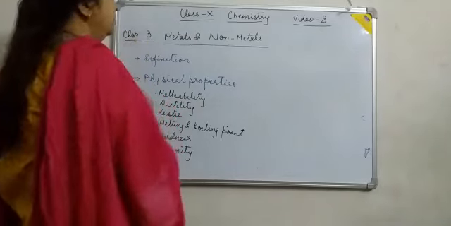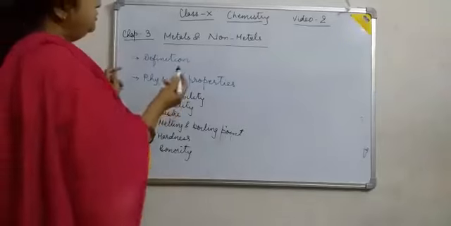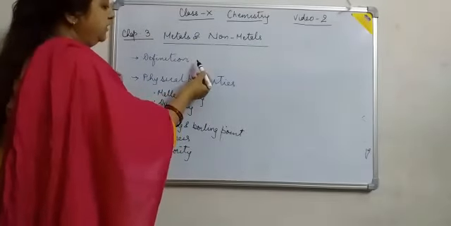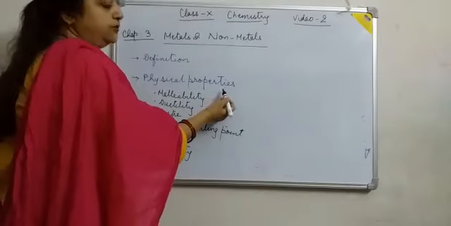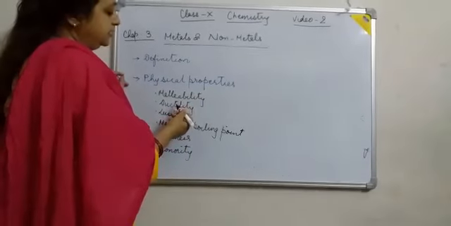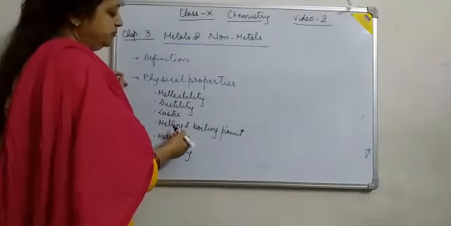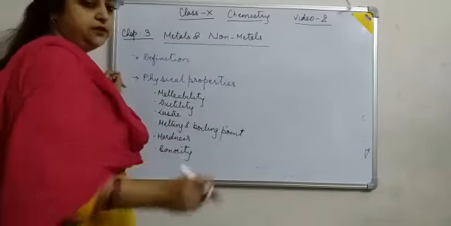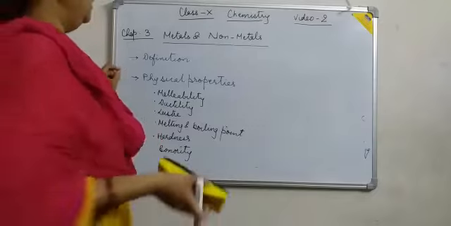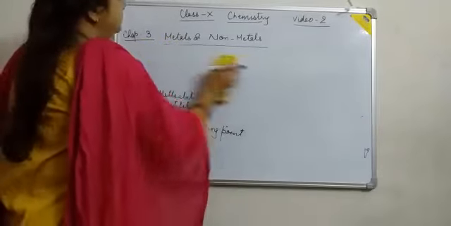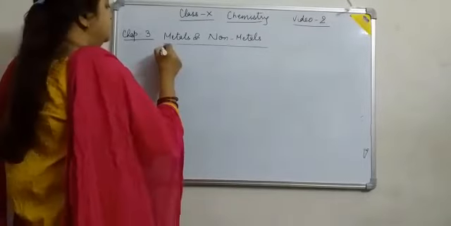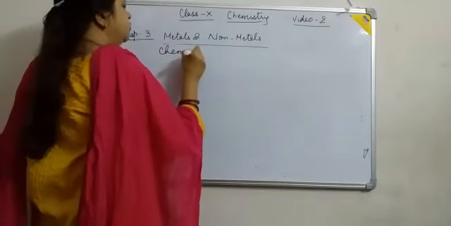This is the second video of chapter 3, metals and non-metals. In the previous video we discussed the definitions of metals and non-metals and their physical properties like malleability, ductility, luster, melting point, boiling point, hardness, sonorosity with their exceptions. Today we will discuss the chemical properties of metals and non-metals.